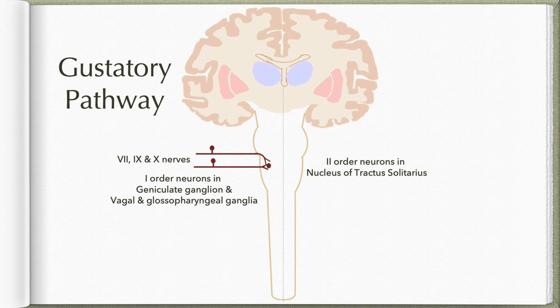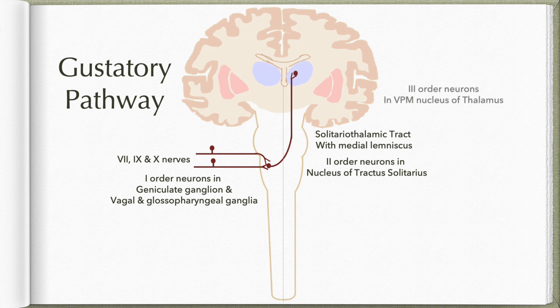Now neurons in this nucleus will form the second order neurons. So axons which start from the nucleus of tractus solitarius leave the nucleus as the solitariothalamic tract, cross the midline, and ascend along with the medial lemniscus, or they may even accompany the central tegmental tract, and they project to the contralateral ventral posteromedial nucleus in the thalamus. So neurons in the most medial part of this VPM nucleus will form the third order neurons for the gustatory pathway.